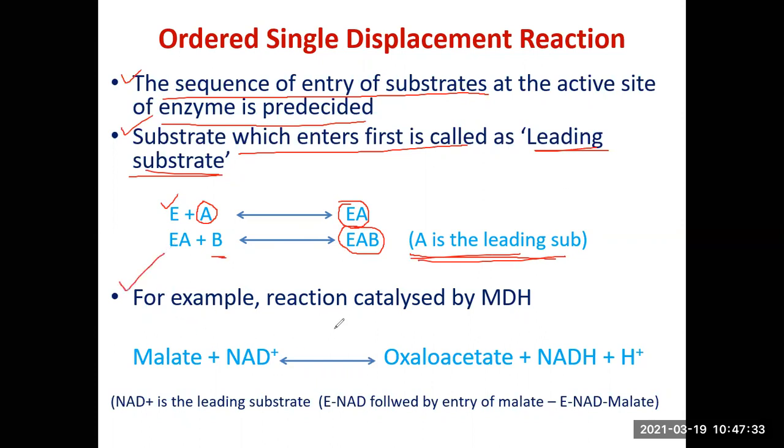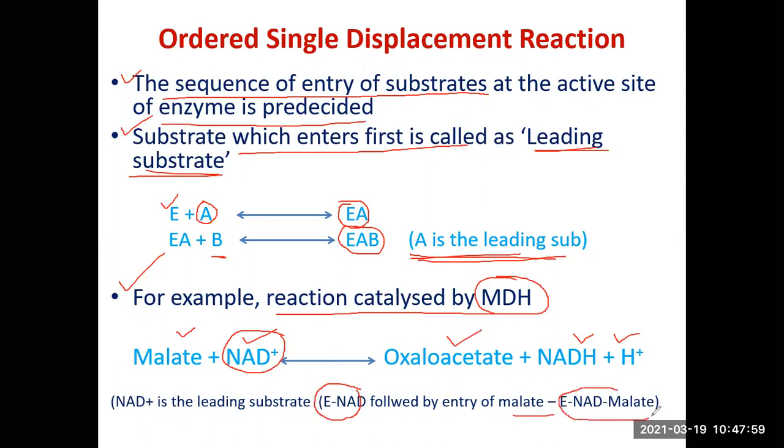Example of ordered single displacement reaction is the reaction catalyzed by malate dehydrogenase. MDH means malate dehydrogenase. So you have malate, you have NAD, what you get? Product 1 oxaloacetate, NADH plus H. Here, NAD is the leading substrate. What does it mean? It means that NAD enters the active site of the enzyme first, giving you ENAD binary complex, followed by the entry of malate. So you get a ternary complex ENAD malate. All right. So this is a classical example of ordered single displacement reaction.